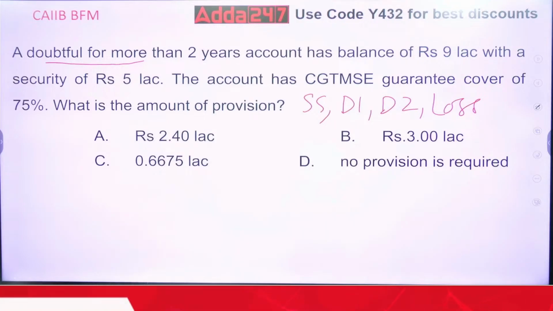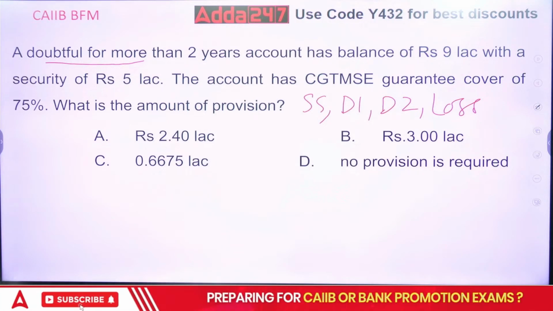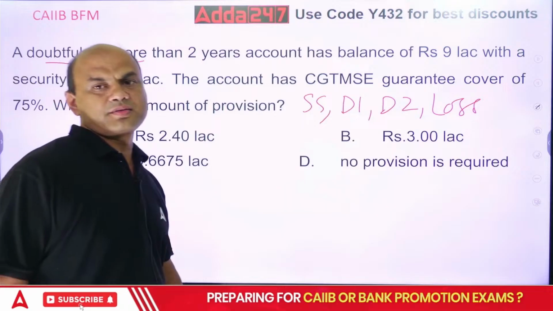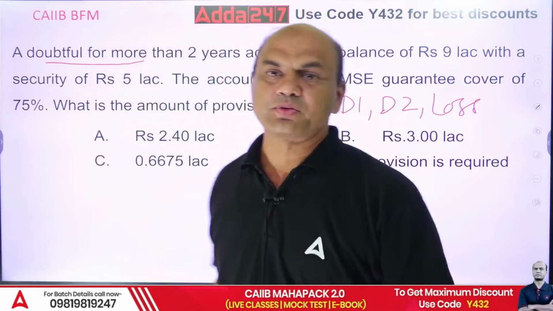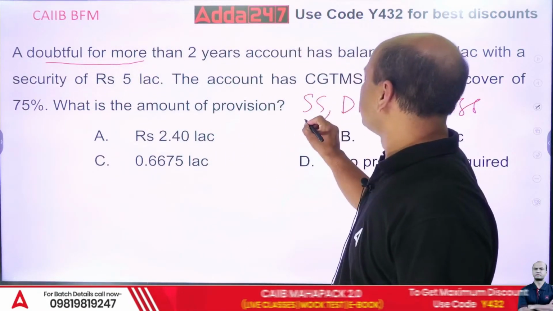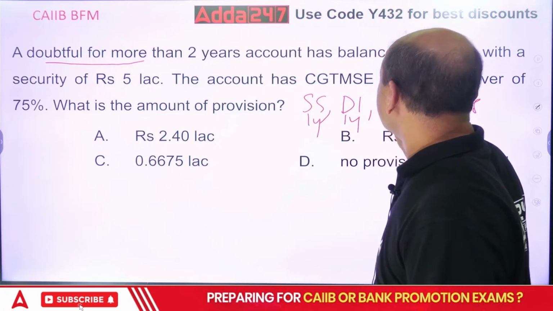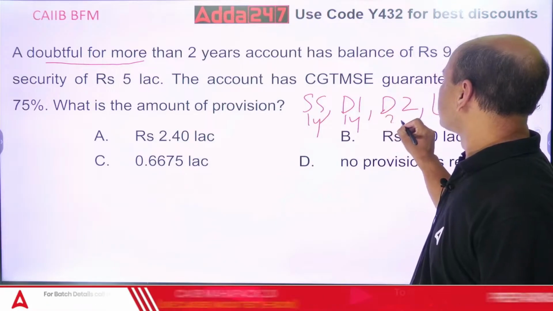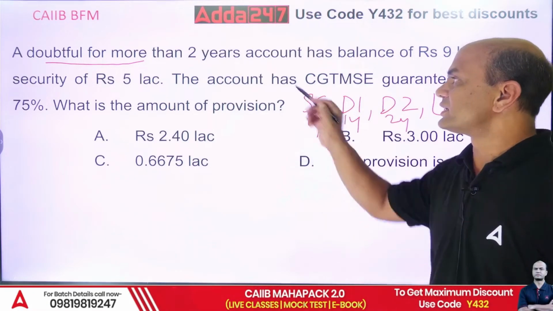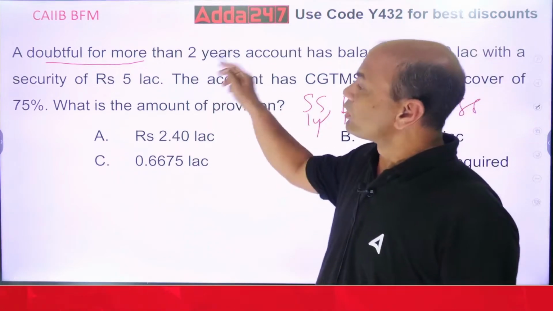Substandard is for what period? Up to 1 year. Doubtful 1 is again for 1 year. Doubtful 2 is for 2 years. It is given as doubtful for more than 2 years.